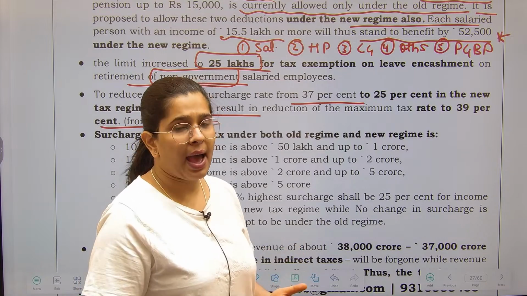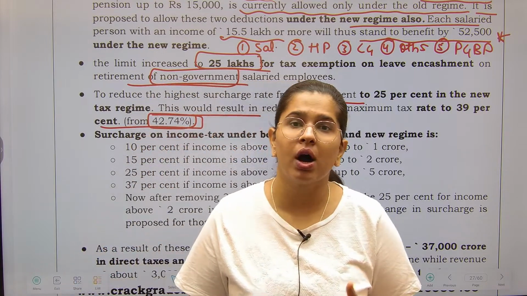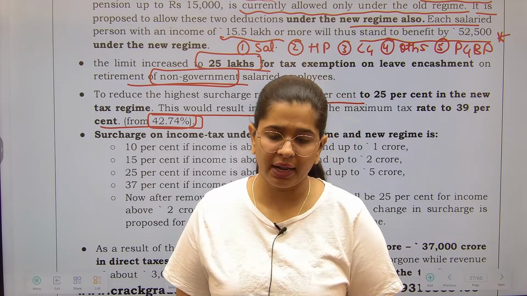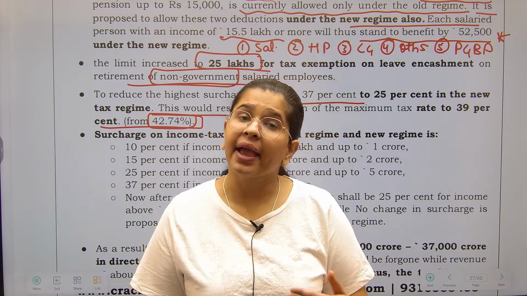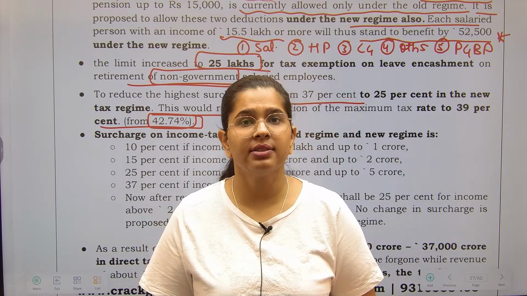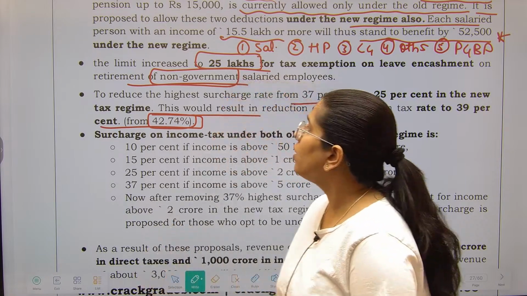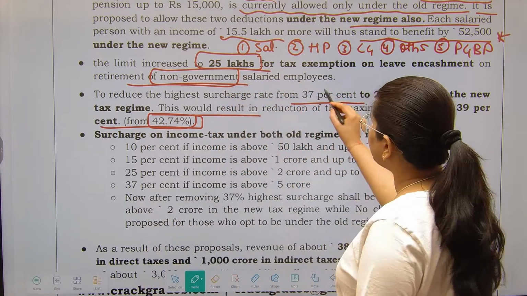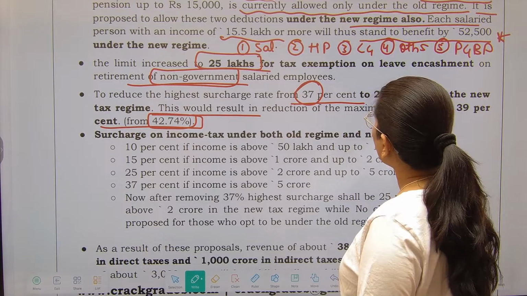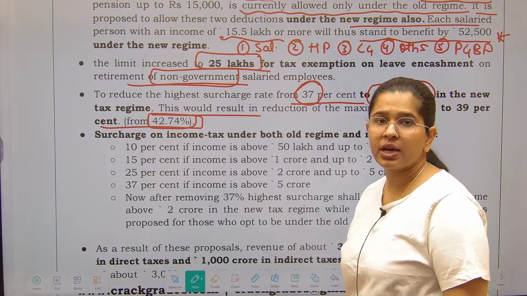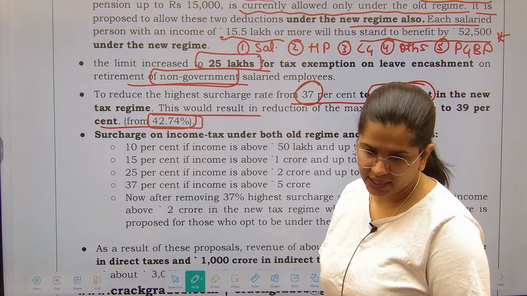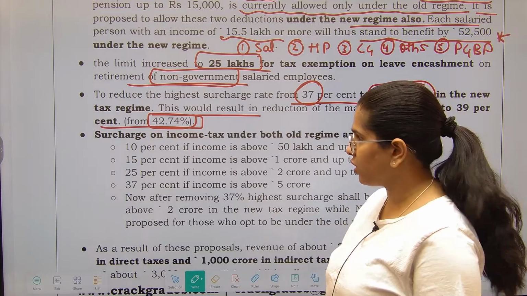Surcharge is applicable on persons who are earning above a certain threshold. The higher your income, the higher the surcharge will be. Till now, the highest surcharge was 37%, but now it has been proposed to reduce it to 25%. This will be the highest surcharge, right?